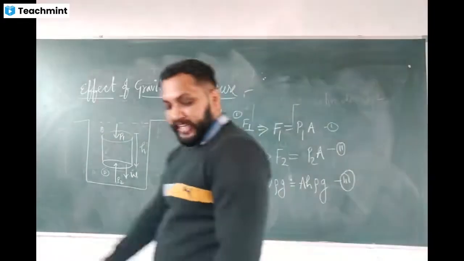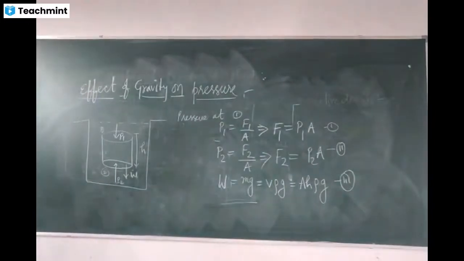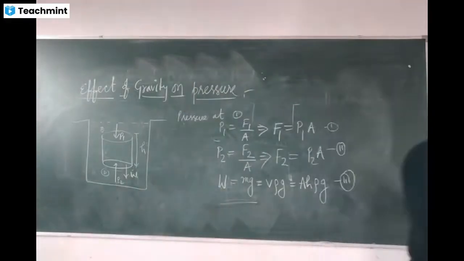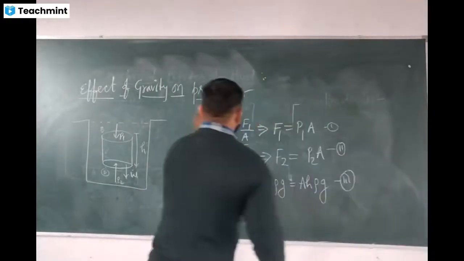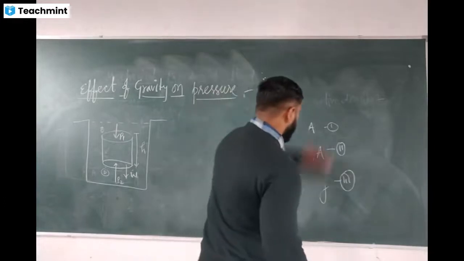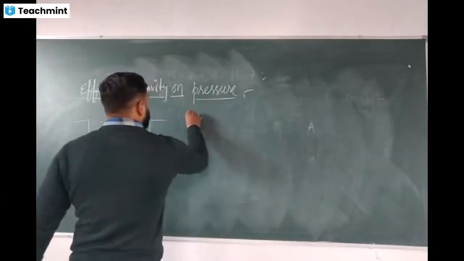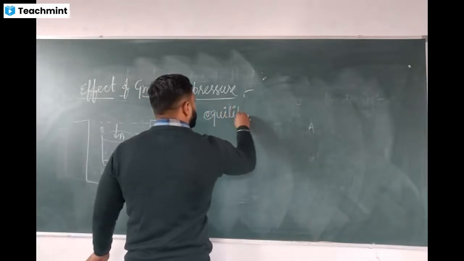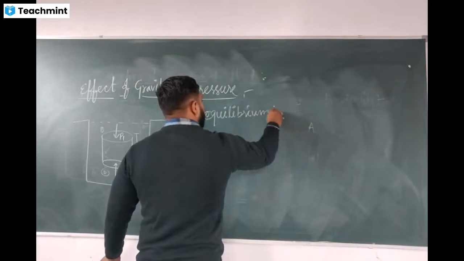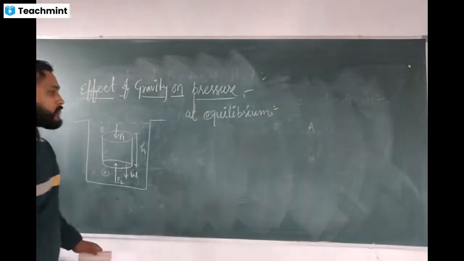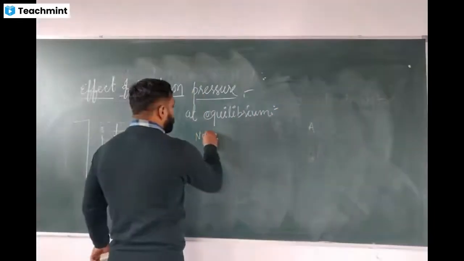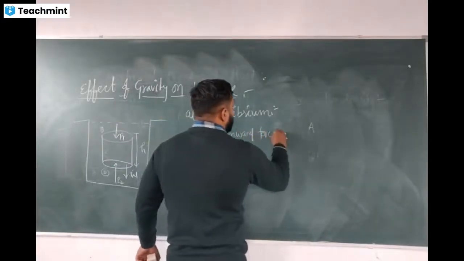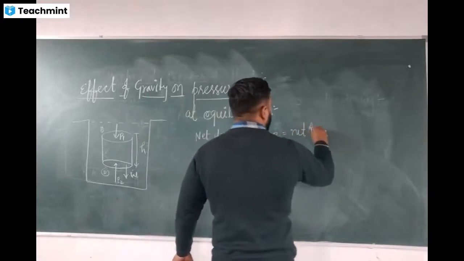Now we talk about equilibrium. At equilibrium, what will happen? When the cylinder is at equilibrium, the net downward force is equal to the net upward force.